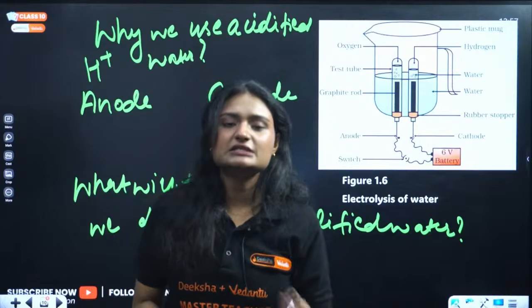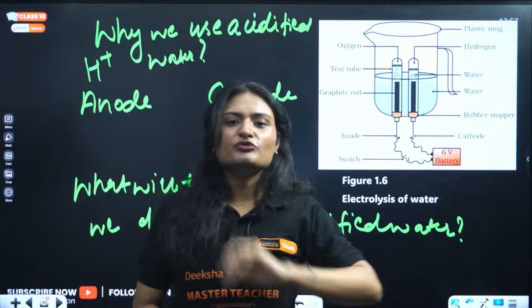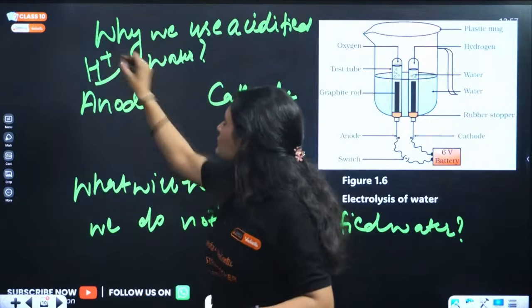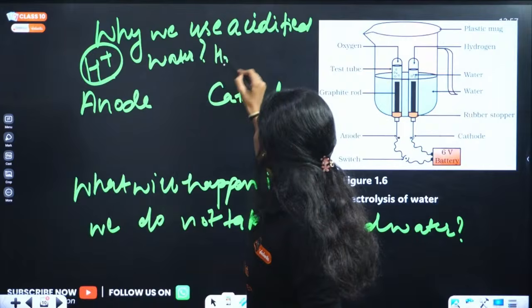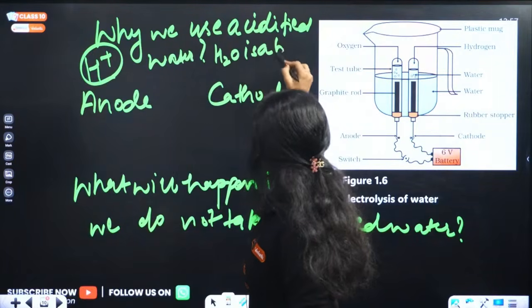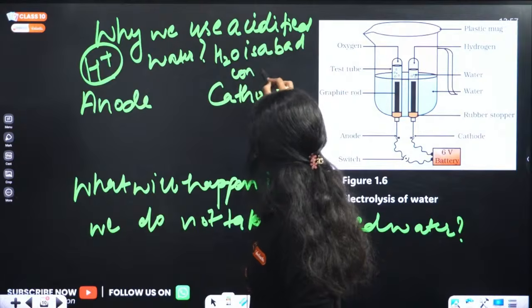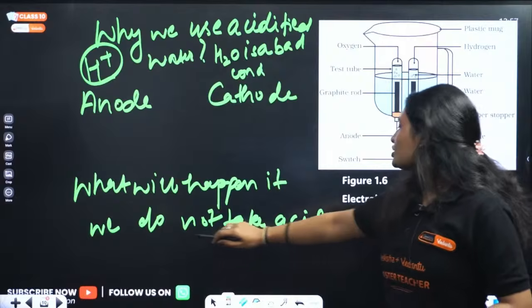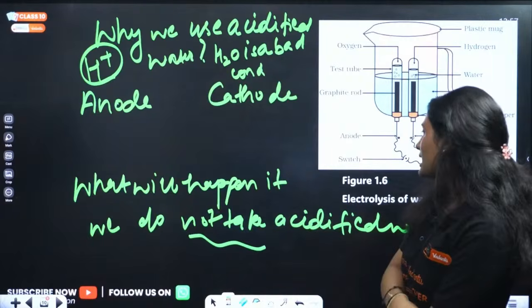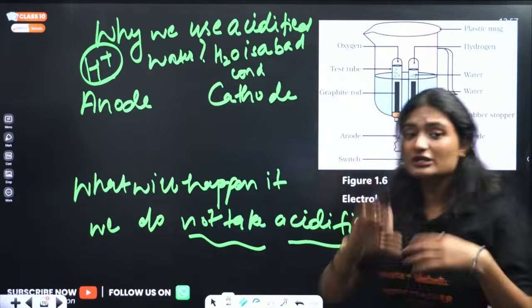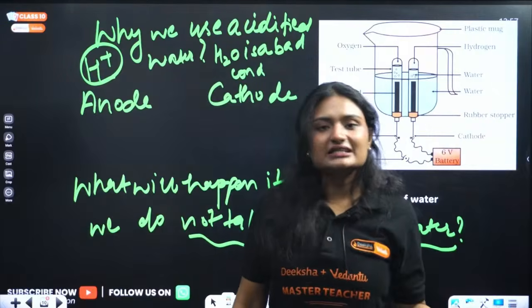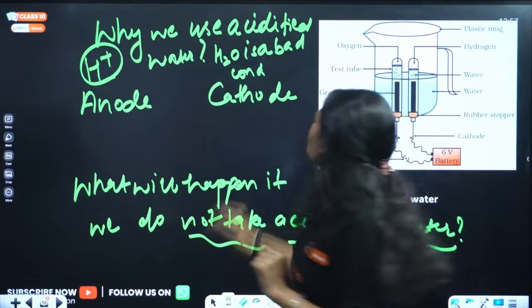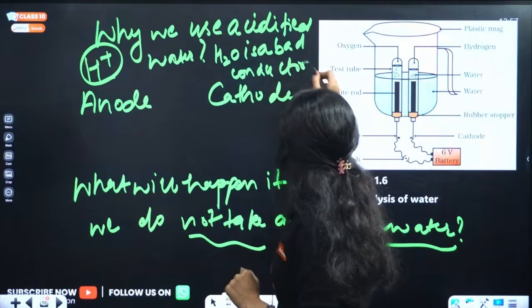We need electricity because we want to decompose a water molecule. That's why we need H positive, because water is a bad conductor of electricity. And that answers the question: what happens if we do not take acidified water? There will be no electricity conduction and thus no decomposition of the water molecule. Bad conductor of electricity.